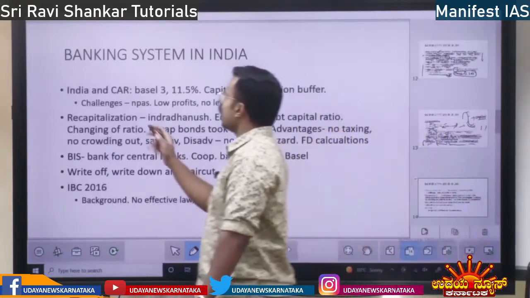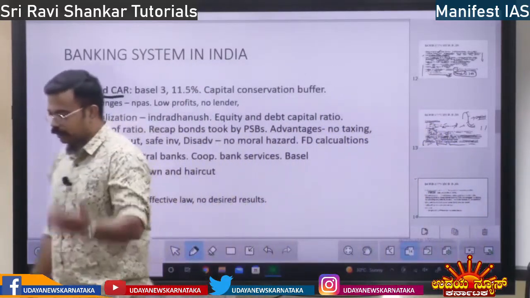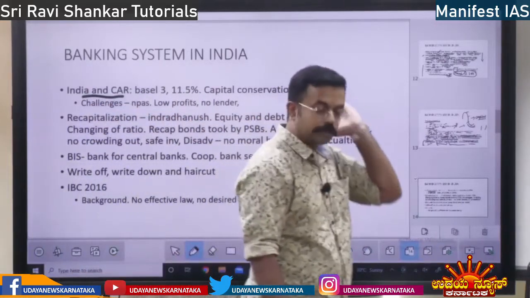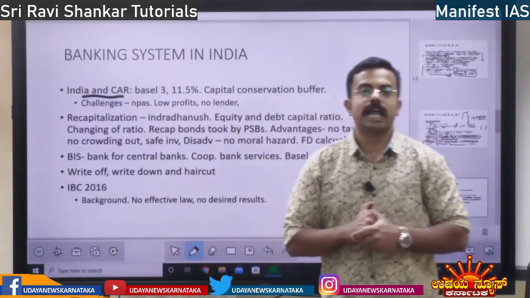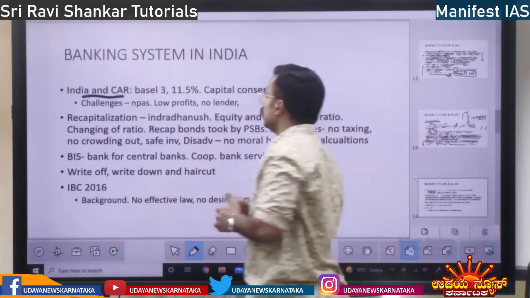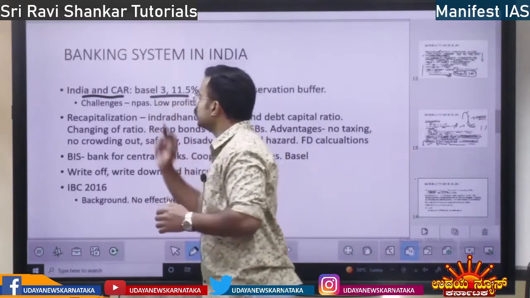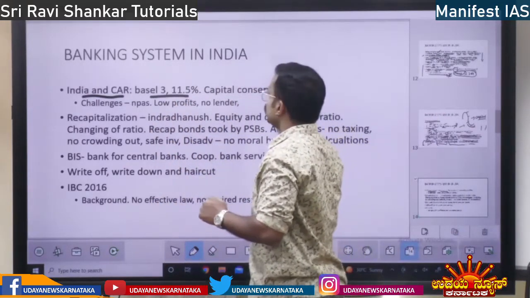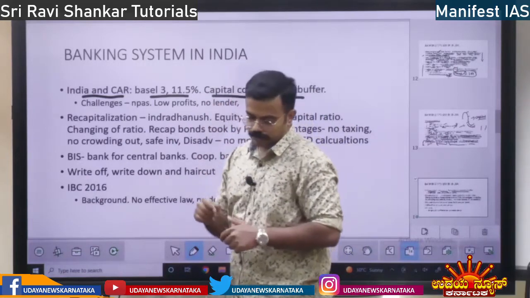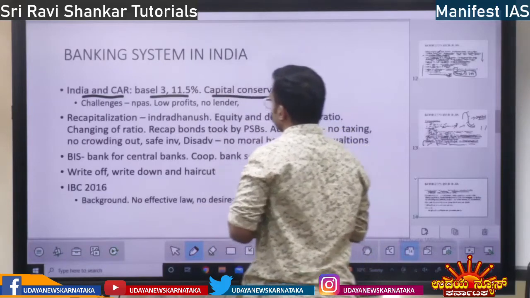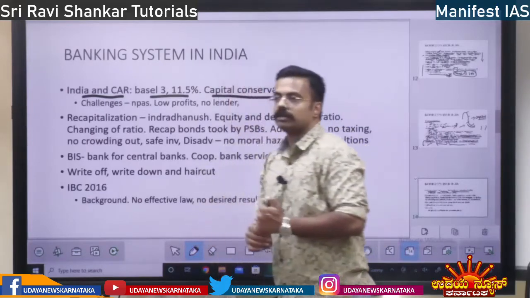Next you have India and CAR. In India, what is the capital adequacy ratio? See, the capital adequacy ratio in India is 11.5%. It is as per Basel 3. So there is a capital conservation buffer.